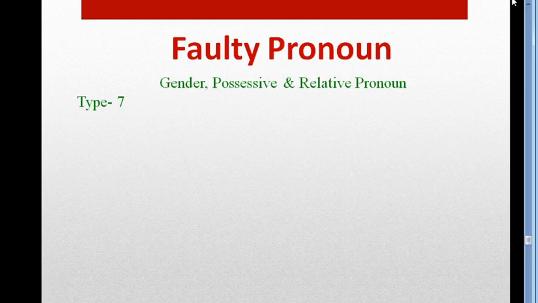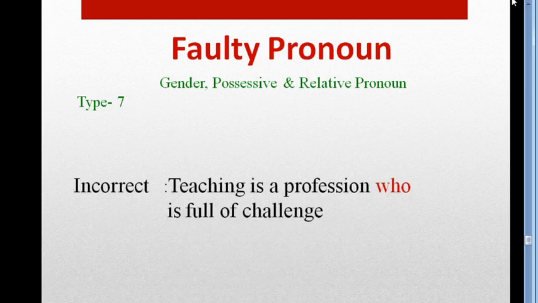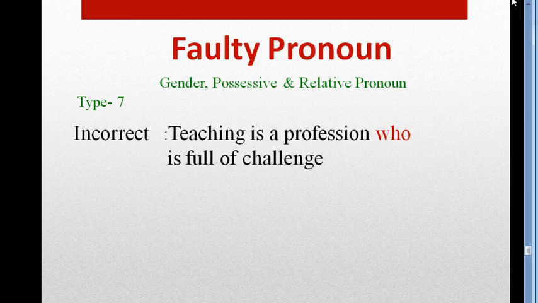Rule number 7. Look at the example at first. Teaching is a profession who is full of challenge. It is wrong. This is the incorrect one. So why is it incorrect? We know it is incorrect, but why? Let's listen to the rule.